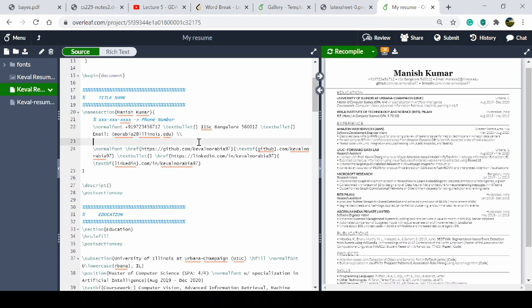Like other details, like your GitHub repository and your LinkedIn ID, or if you want to add some more details, you can also add that. Text bullet, like you can see here, that is a bullet here. So to mark a bullet, it is written as slash text bullet.